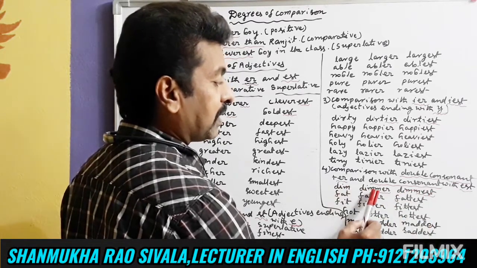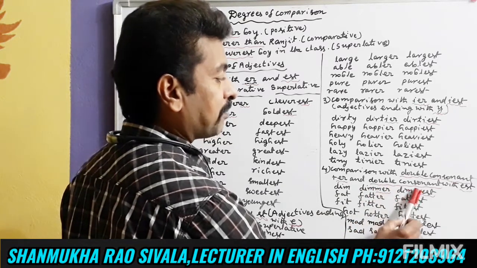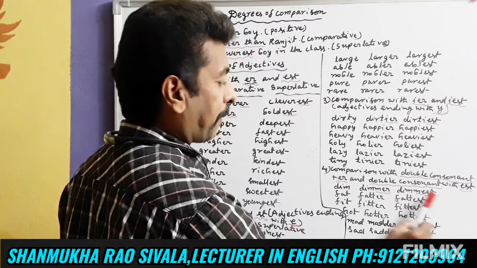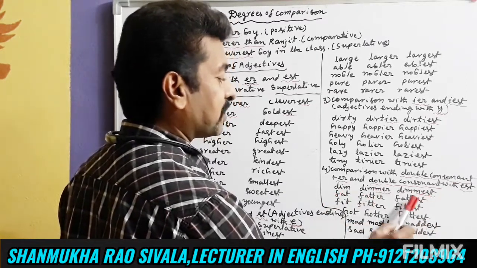Dim has a single M. Here double M, double consonant plus ER is added. Here double consonant plus EST is added. Dim, dimmer, dimmest. Fat, fatter, fattest.